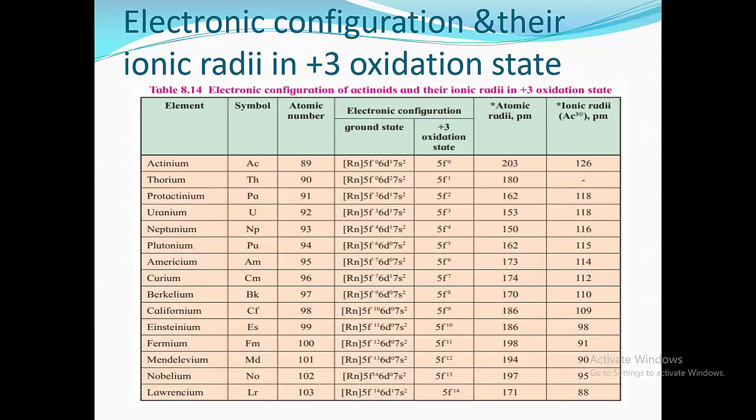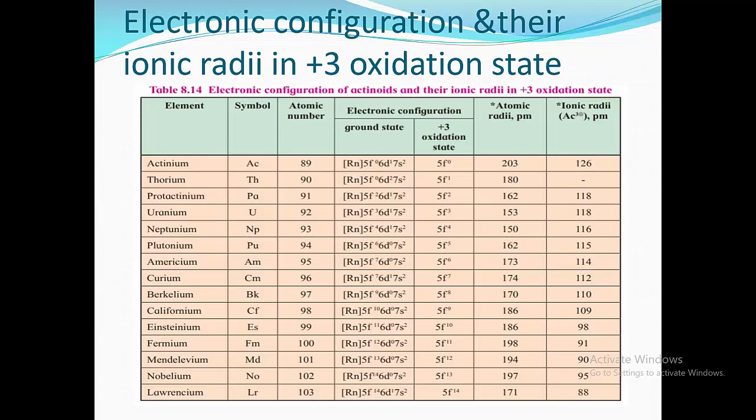Then in the case of nobelium and lawrencium, in nobelium having atomic number 102, the electronic configuration is Rn 5f14 6d0 7s2. And in lawrencium having atomic number 103, the electronic configuration is Rn 5f14 6d1 7s2. In both nobelium and lawrencium, the 5f orbital is completely filled, which is most stable according to the stability rule.